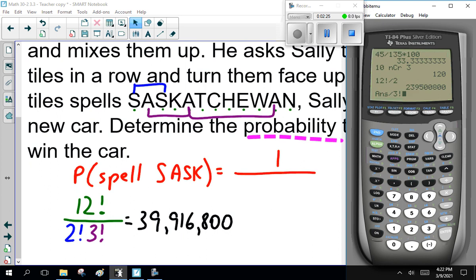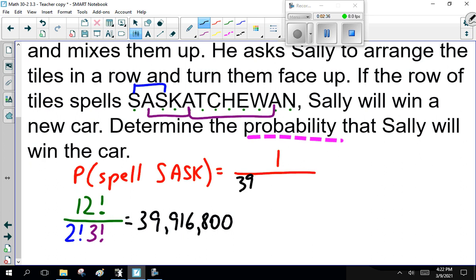Yes, I should have divided by 2 factorial, but 2 factorial and 2 are the same. 39,916,800. So this is 1 in 39,916,800. Now I'm not turning that into a decimal because that's just freaking small.